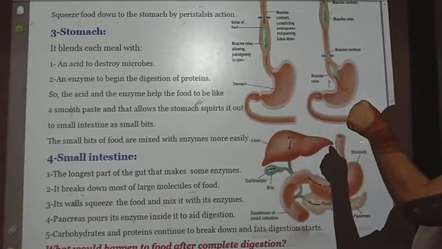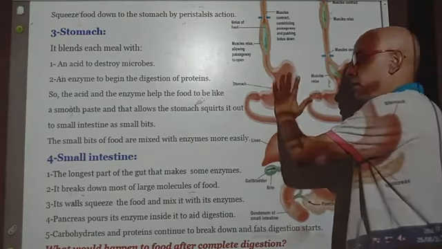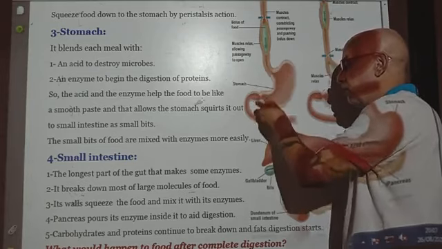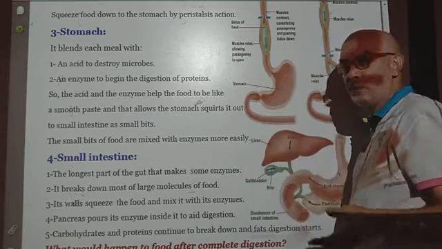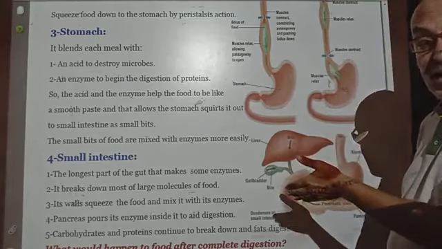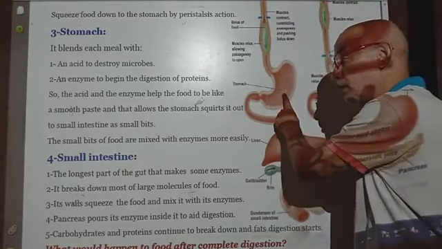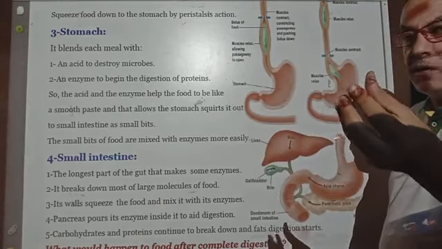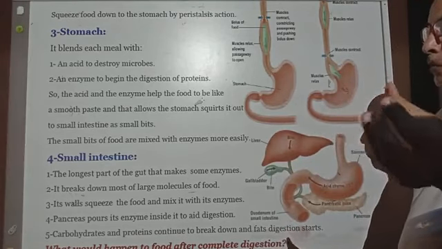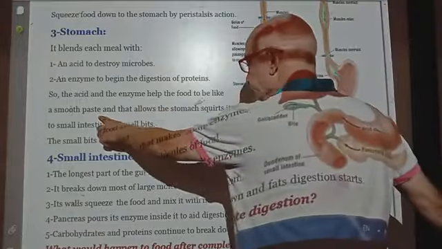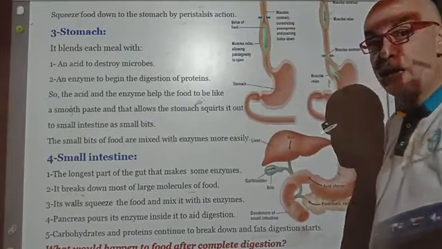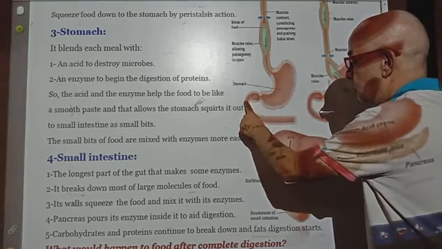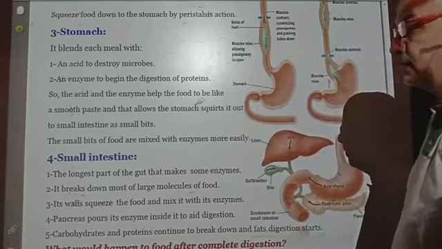So the muscular wall of the stomach helps to blend the food with the enzymes to mix both of them together. The action of the enzymes and the acids inside the stomach helps to change the food into a semi-liquid, which is called a smooth paste. Why? To facilitate or ease its transfer from the stomach to the small intestine.